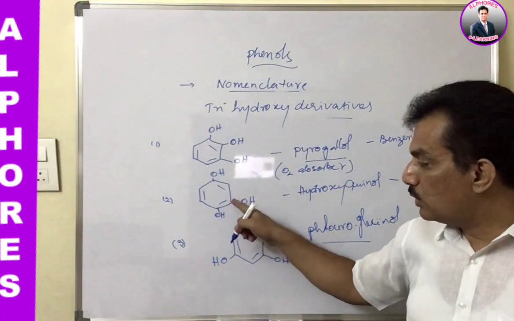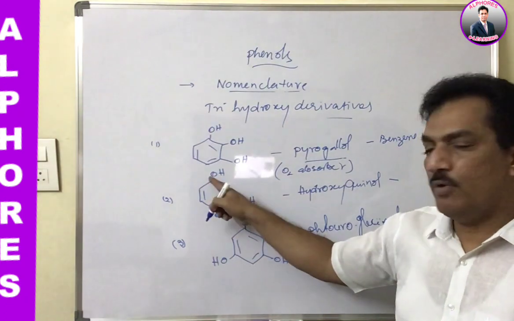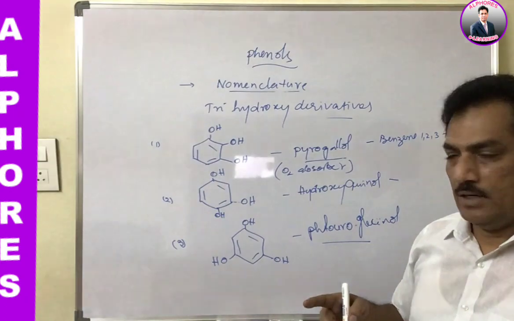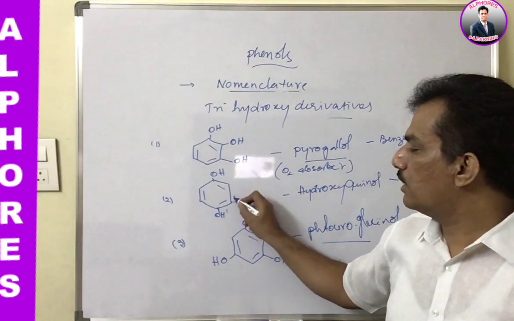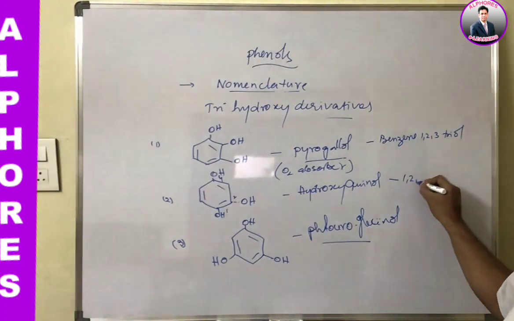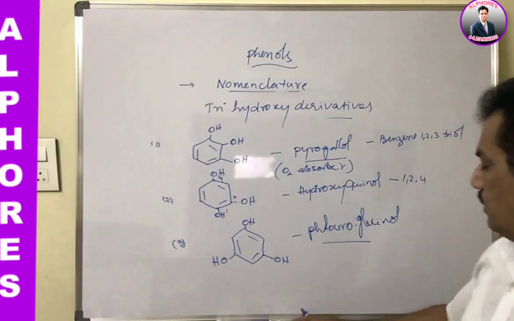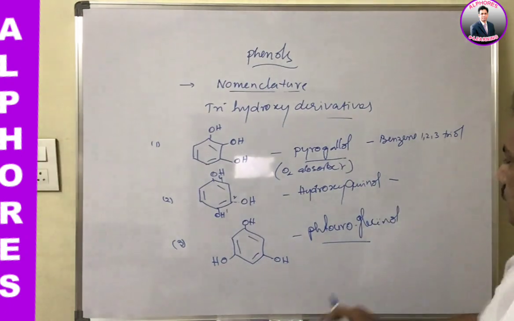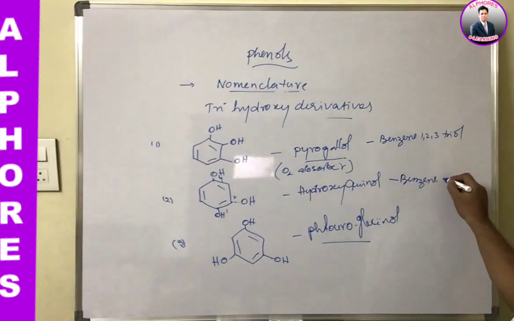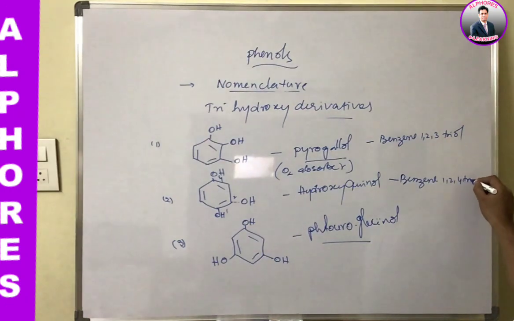But 1, 2, and 4, 1 plus 2 plus 4, now it comes to 7. So we have to give the numbering like this. So it is benzene 1, 2, 4 triol.